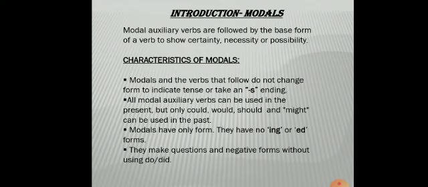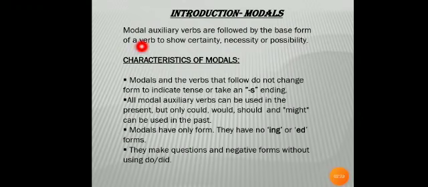What is the difference between primary auxiliary verbs and modal auxiliary verbs? Modal auxiliary verbs are always used as helping verbs. They cannot be used as main verbs as they are always followed by a main verb. Modal auxiliary verbs are followed by the base form of a verb to show certainty, necessity, or possibility. So they always show the mode of an action.